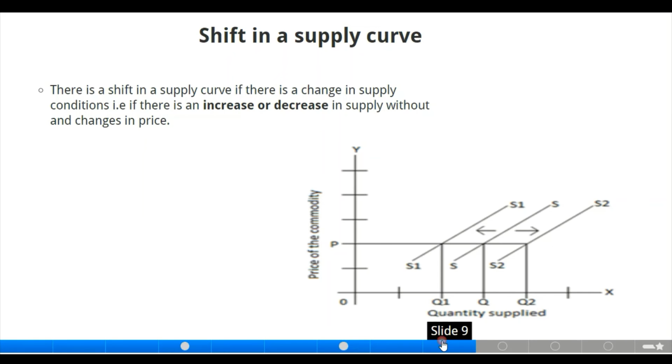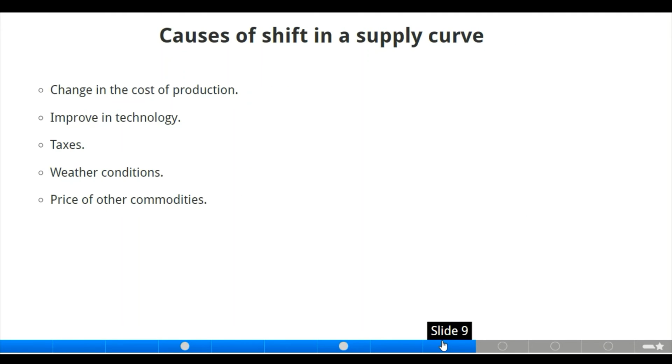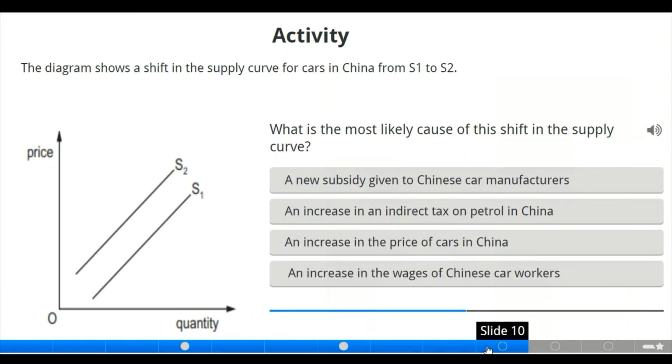Now moving to the next slide, where we have causes of shift in supply curve. Now we have changes in the cost of production. If there is a change in cost of production, it may lead to an increase or decrease, shifting the supply curve. We have improvement in technology, taxes, weather conditions, and also price of other commodity. Those are the causes of shift in the supply curve, apart from price, because price is the cause of only movement. Now we have an activity here, which is among your past questions.